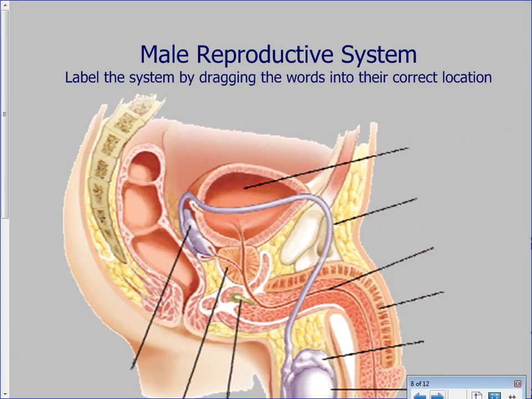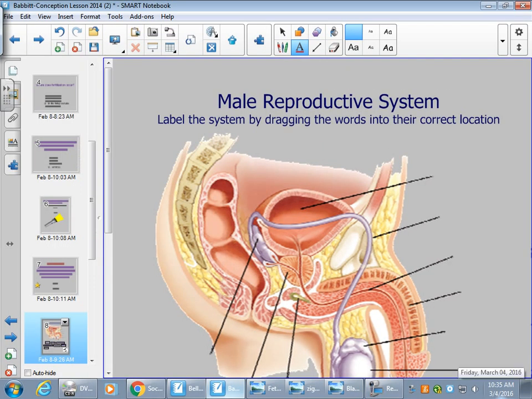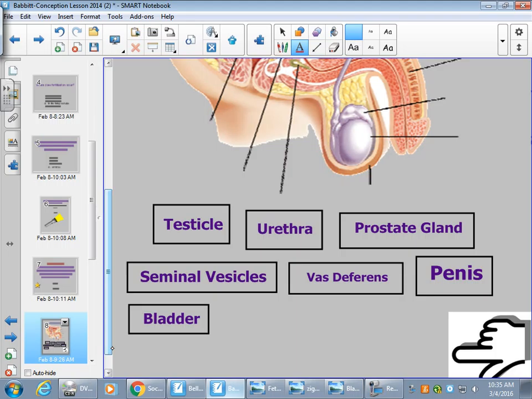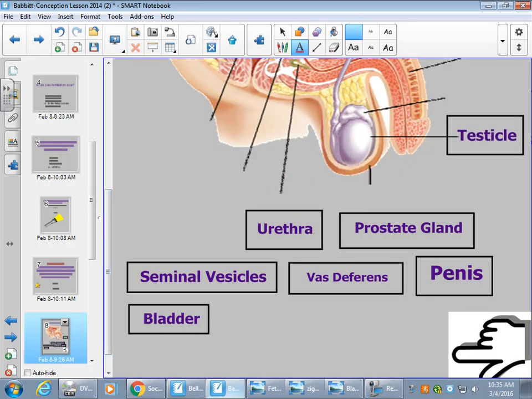All right, now we get to label. Here are our parts. Let's just look at the bottom here. What two body parts can we start with, or one? Testicle, right here. This right here is the what? The little sac. Scrotum, it's not up there.